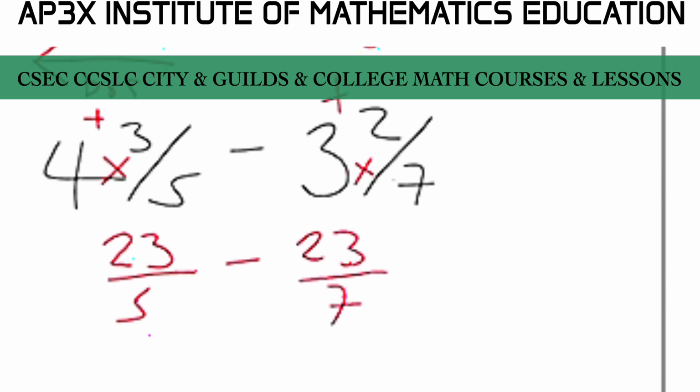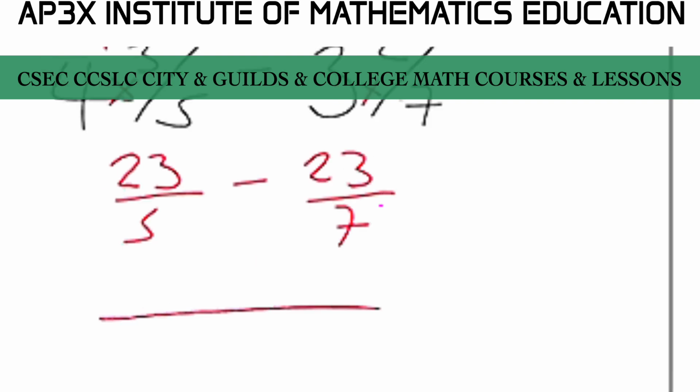Now, once we are adding or subtracting 2 or more fractions, then step number 2 here is to find the LCM. So the LCM here is going to be, in fact, to multiply the denominators. That is 5 times 7, which is 35. All right, so 5 divides into 35. So how many groups of 5 can we get from 35? That's approximately 7.